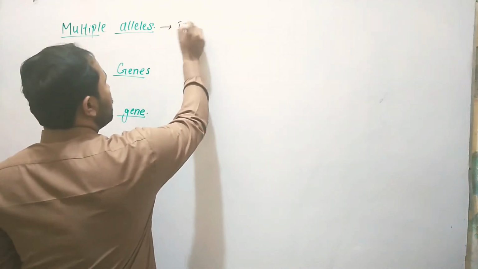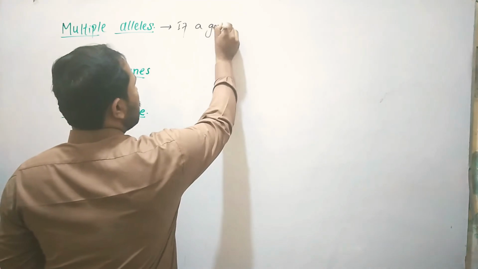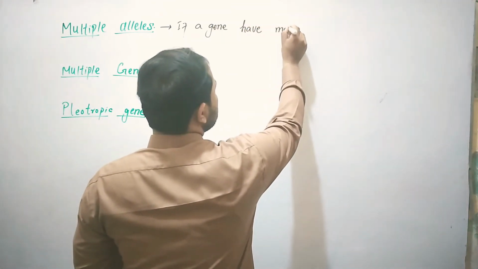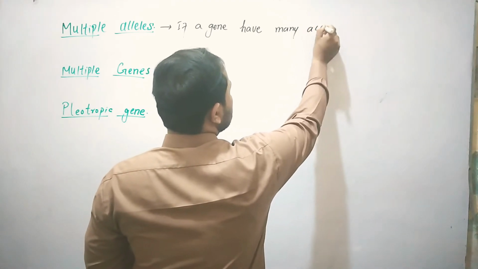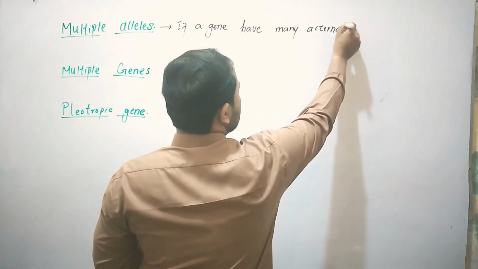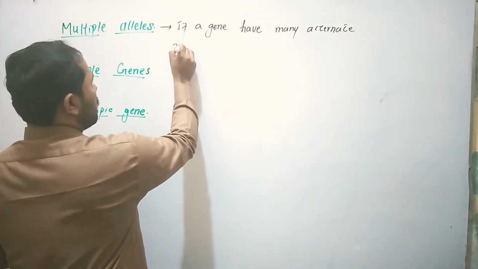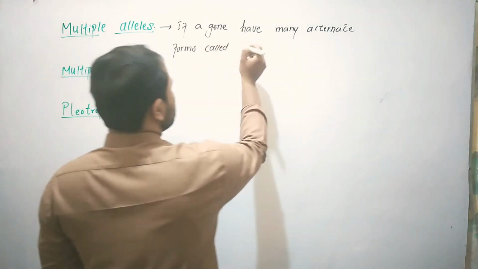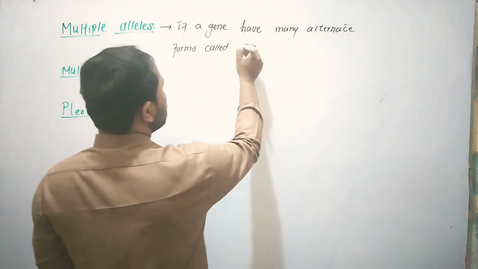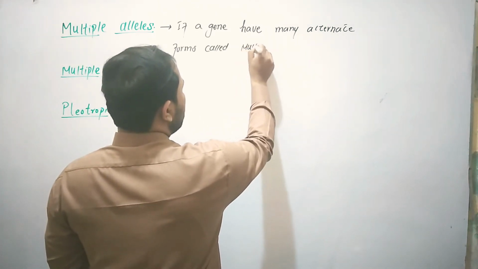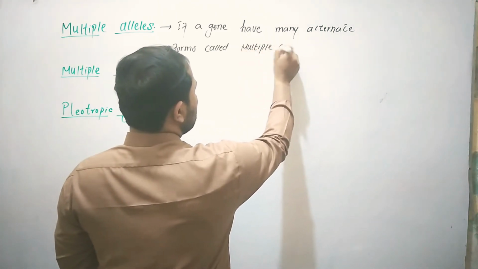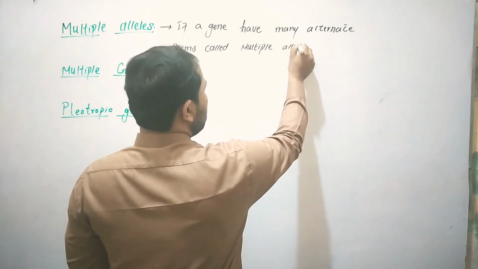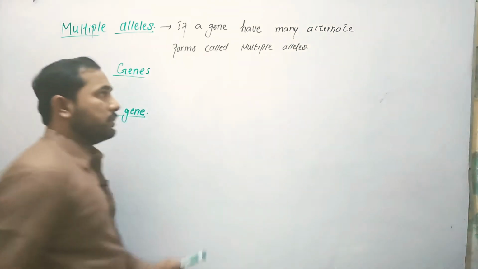If a gene has many alternate forms, many alternate forms are called multiple alleles. That will be called as multiple alleles.